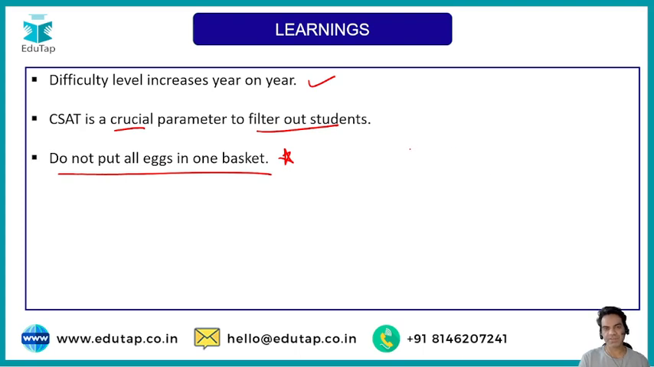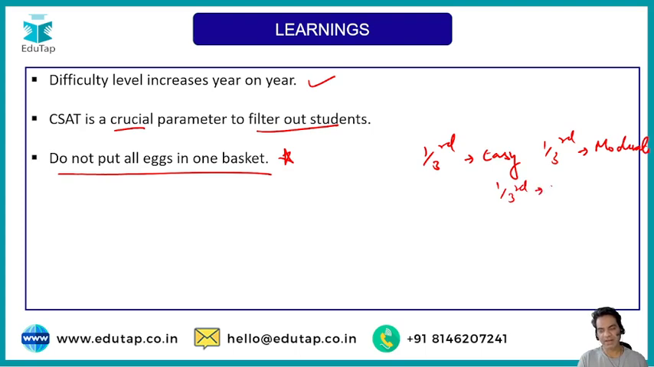This is what I have observed for the last 10-12 years in the CSAT exam. See guys, for all the subjects, be it quants, reasoning or English, 1/3 of the questions are easy, 1/3 are moderate, and the last 1/3 are difficult, or you can say challenging. You should not target that last 1/3 from every subject. So your strategy should be to target the 1/3 easy questions from quants, from reasoning, from English, right?